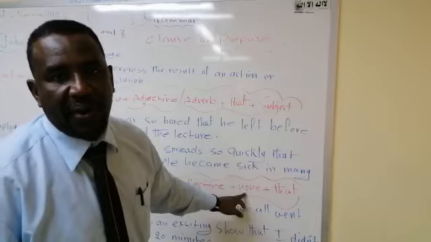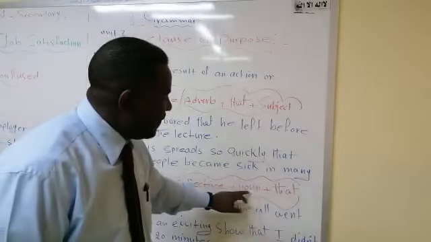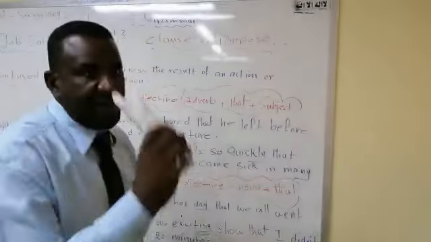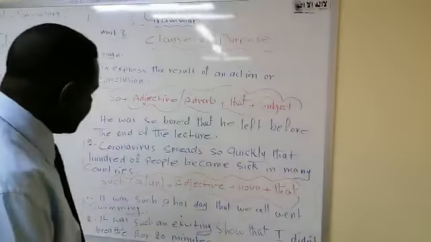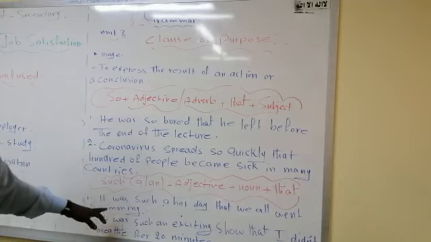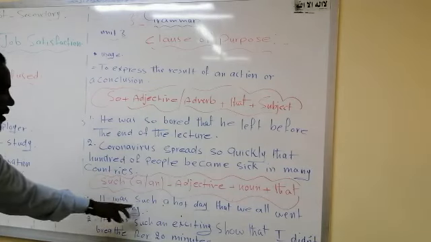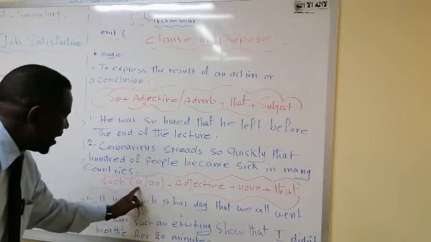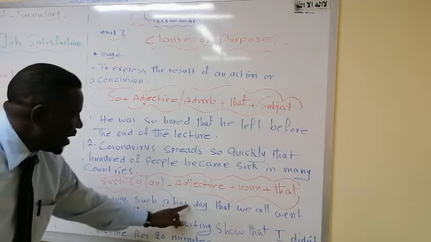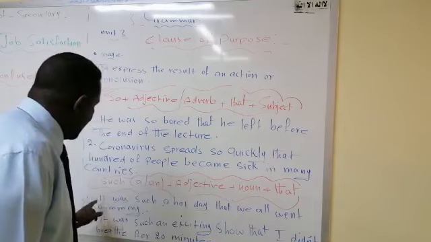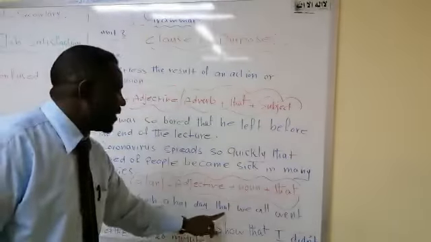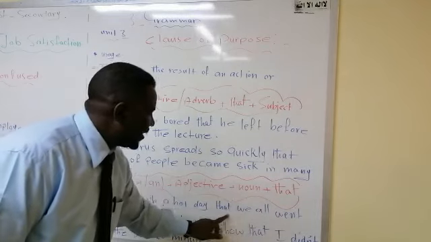Here we use a noun, just like pen, desk, date, time, any noun. Look at the example. It was such a hot day. This is a, this is the adjective hot, and the noun here is day.